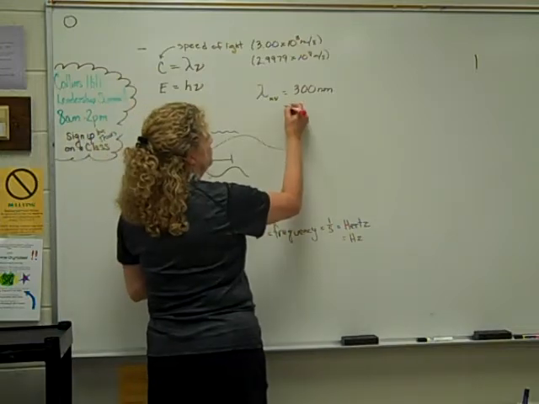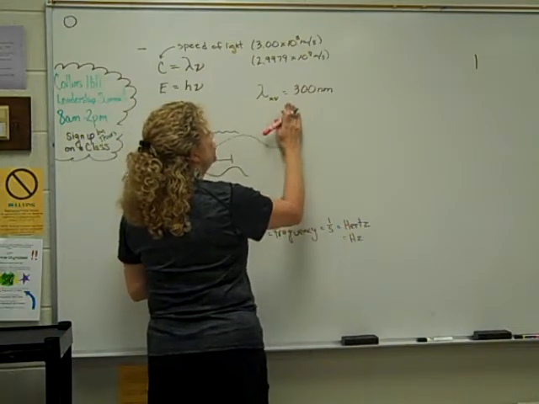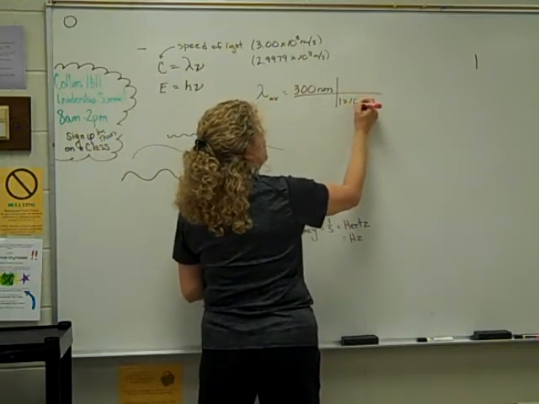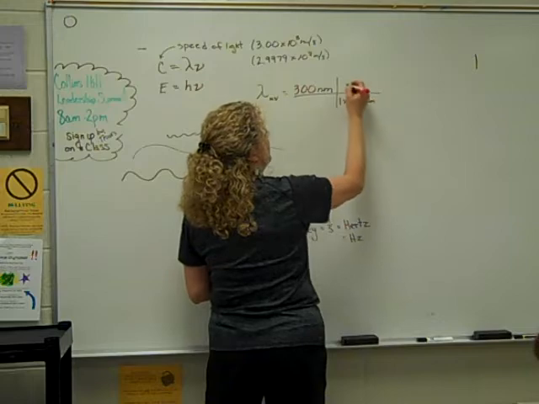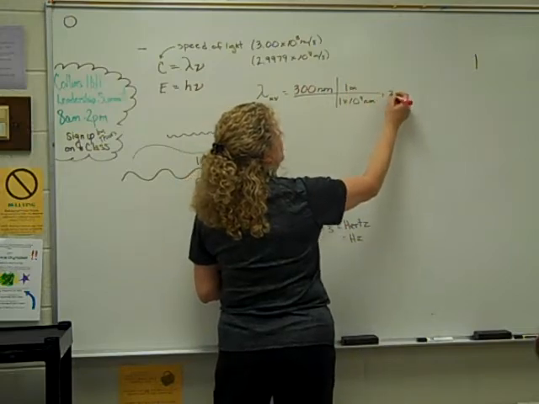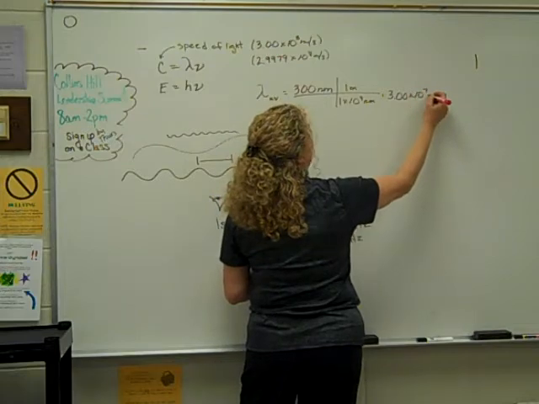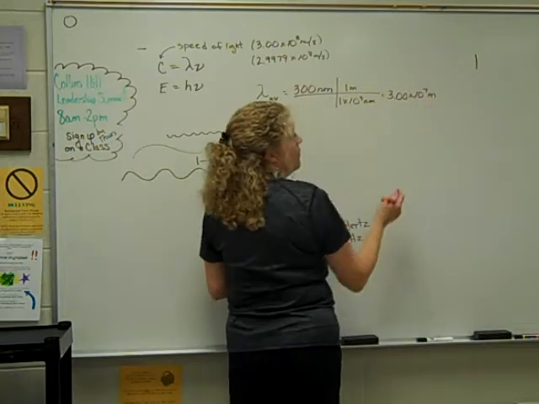So, you can do it the complicated way. There are 1 times 10 to the 9th nanometers in 1 meter, and you'll get 3 times 10 to the 7th meters.